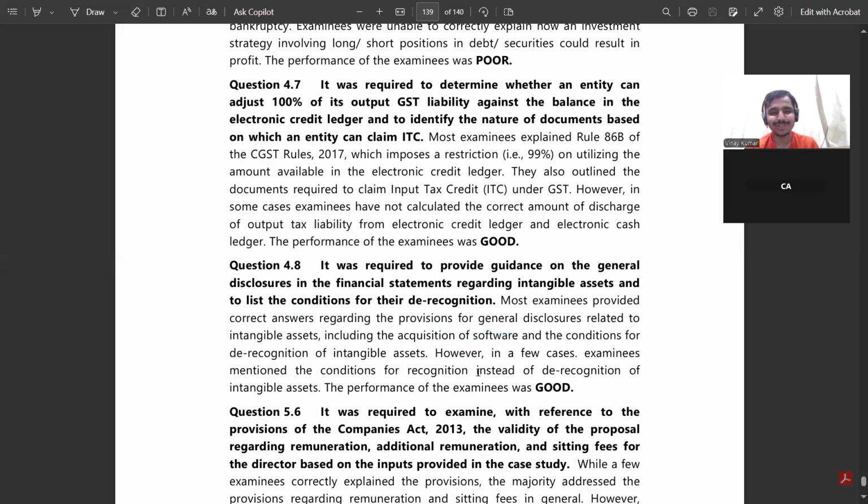So what is the requirement of the question? See properly what is asked: recognition, derecognition, presentation, disclosure. See this thing properly in your solution. Because in FR, disclosure type of questions do not generally come. They come related to accounting things. But in IBS, generally they go into disclosure type of questions. Disclosure and derecognition in that way. So see what is the requirement of the question.